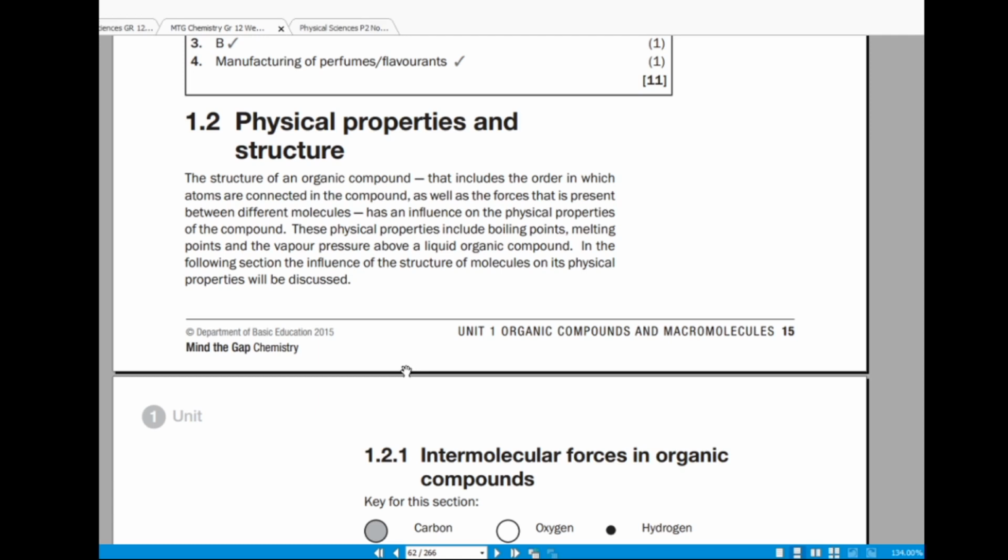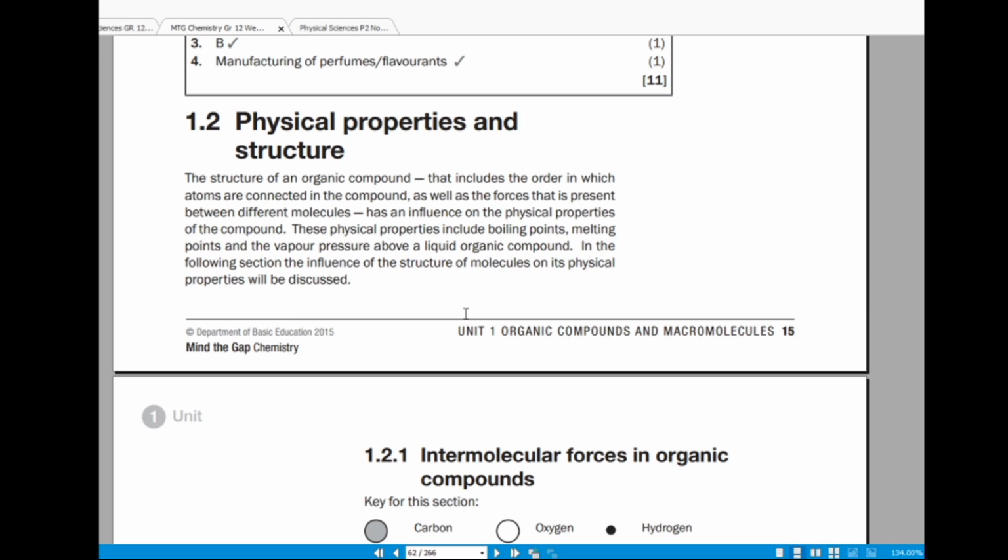The structure includes the order in which the atoms are arranged in that compound, as well as the forces that are present between the different molecules. These have an influence on the physical properties of that compound.